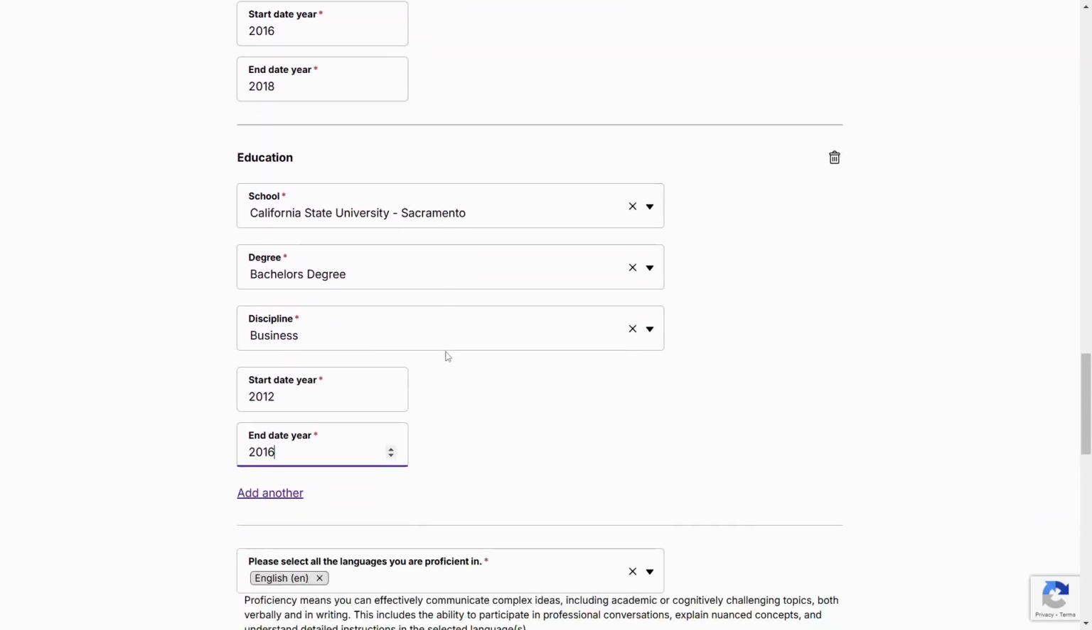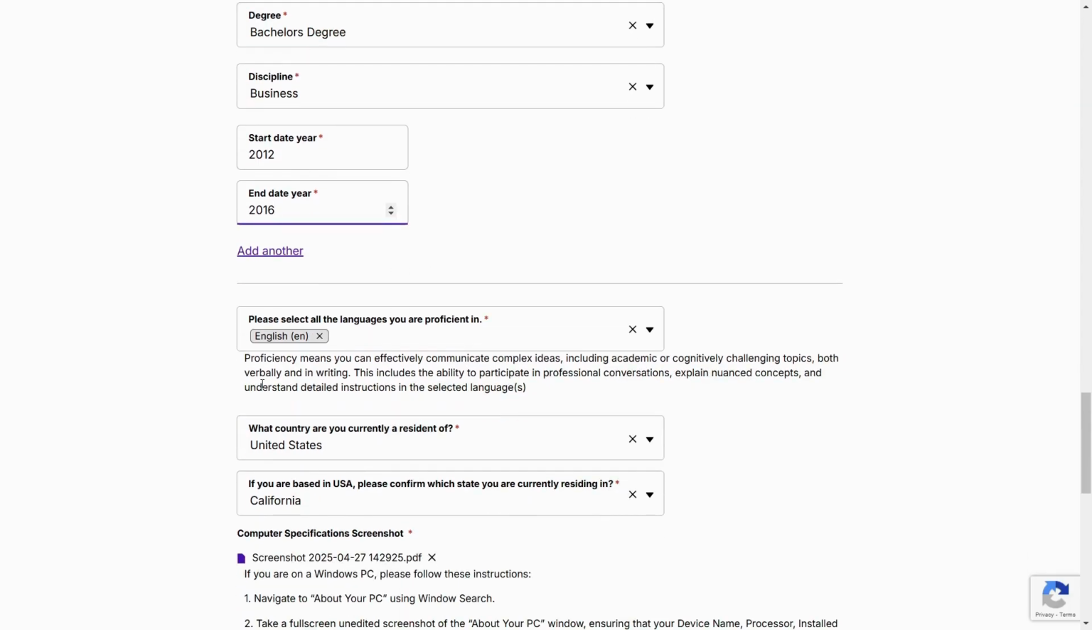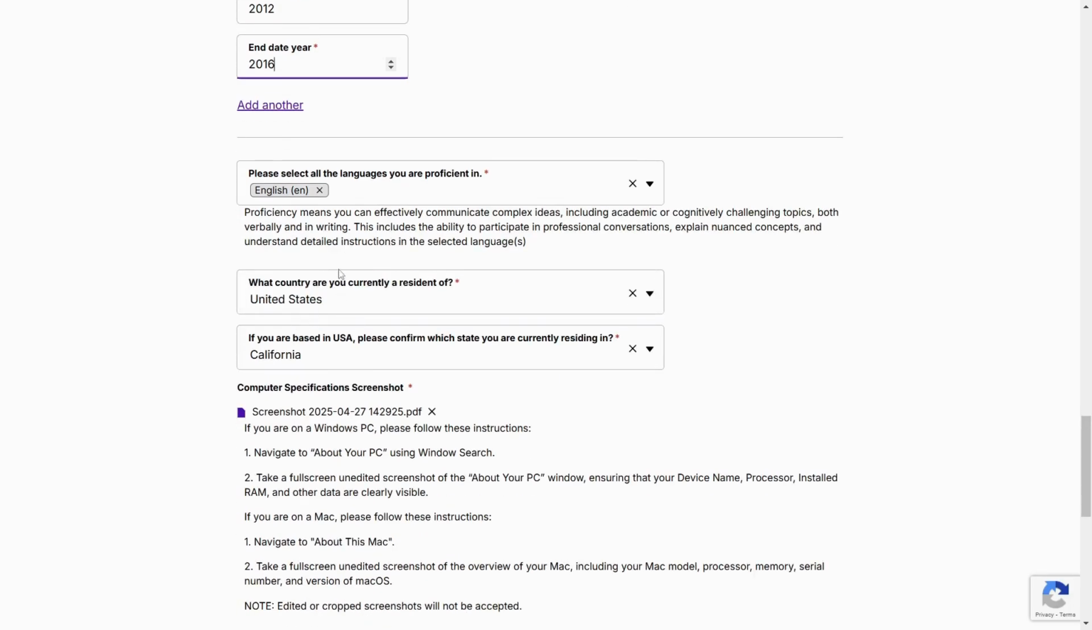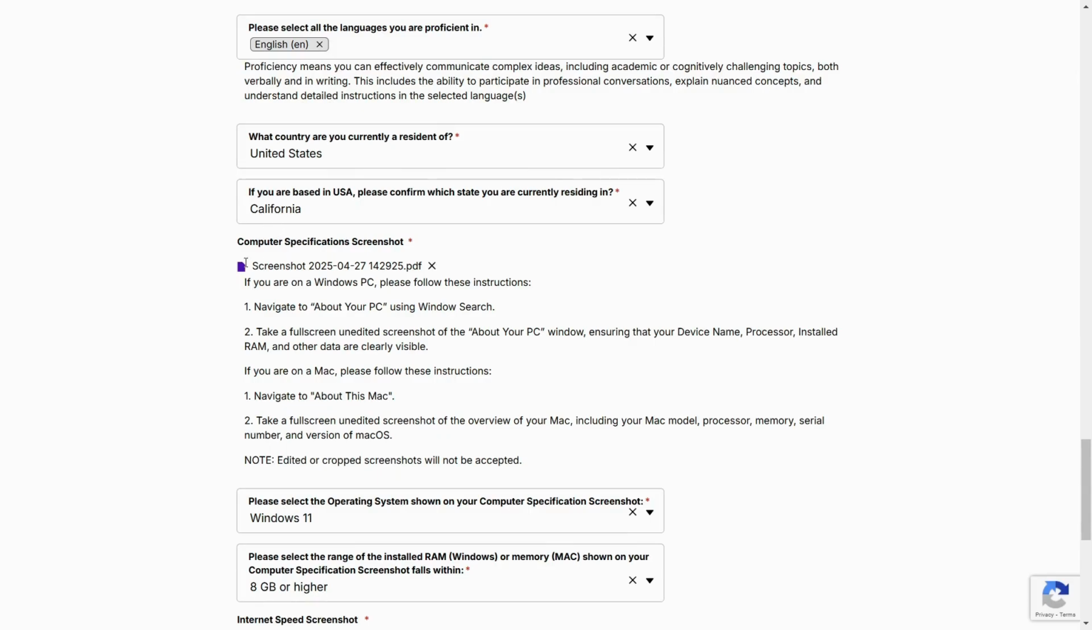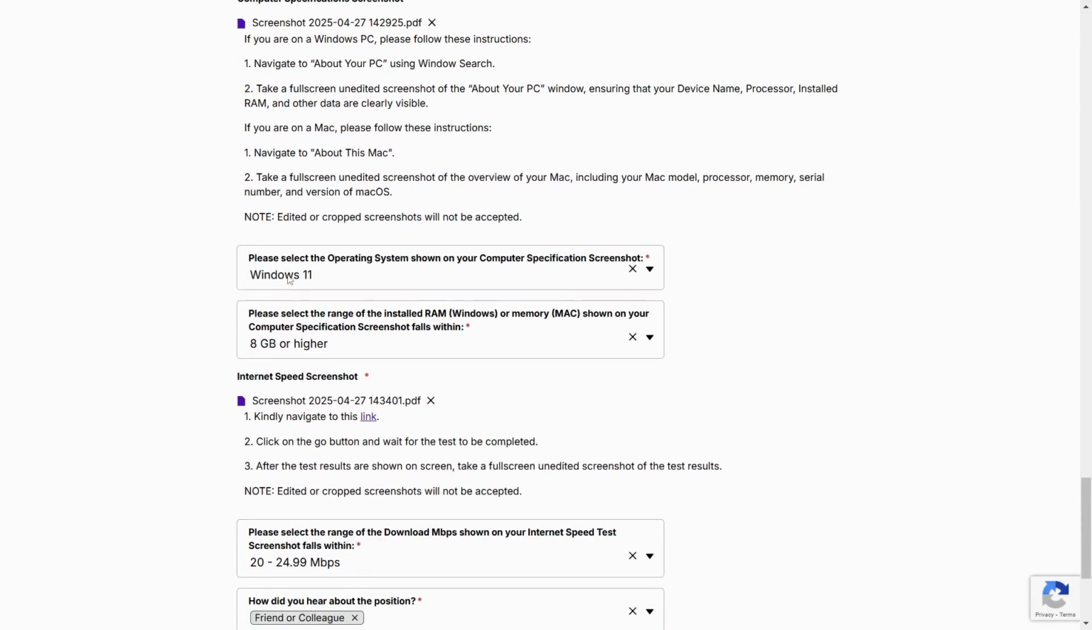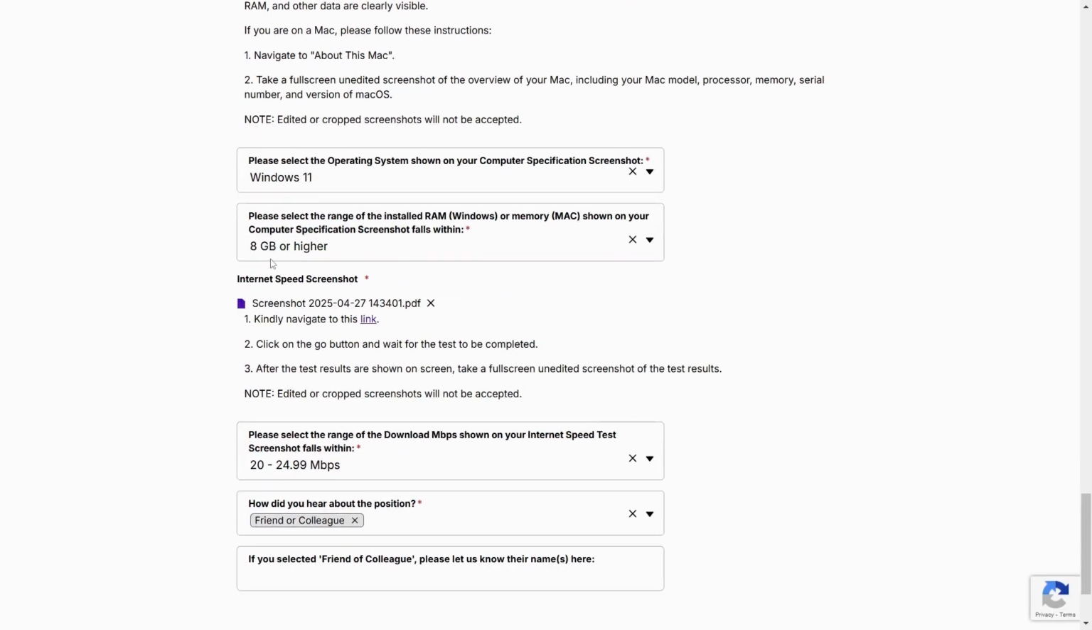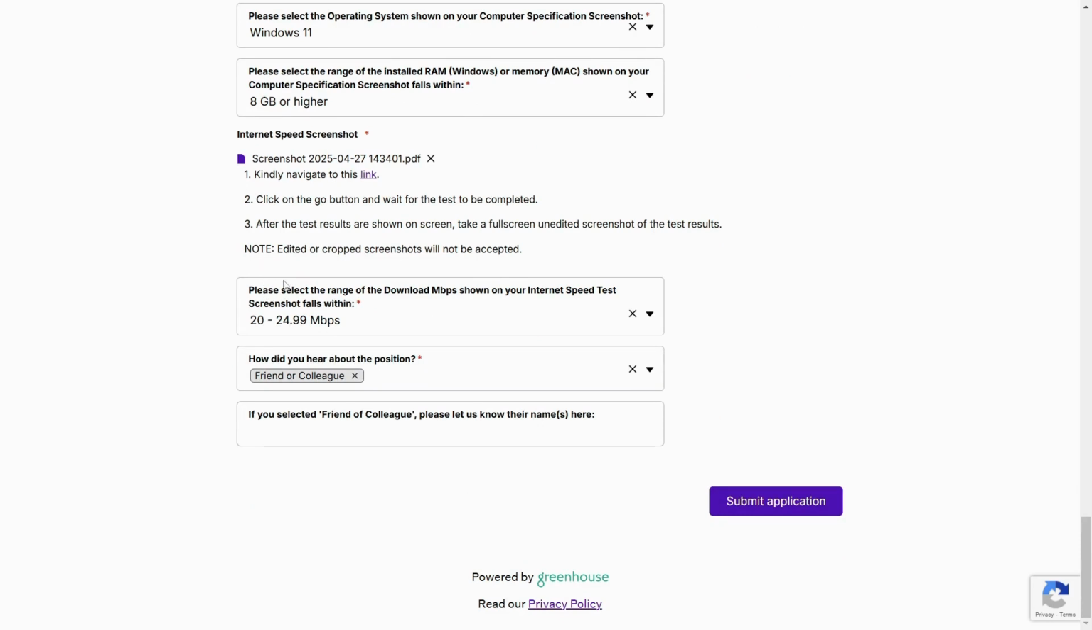How I've done it, and then after that you're going to select. It's the same things like the other one. Please select the languages here, country, state. If it's a different state, put a different state, then upload a screenshot, and input this if it's Windows 11, 800 GB higher, and then the Mbps. I told you that you need to have at least 20 to 24 Mbps, okay? And then how did you hear about this position, friend or colleague? And then click on submit application.